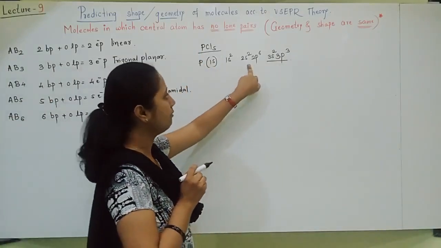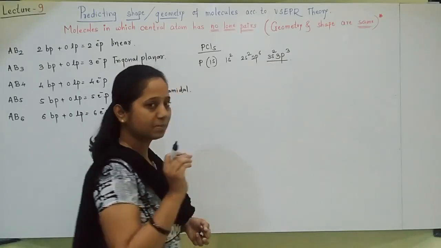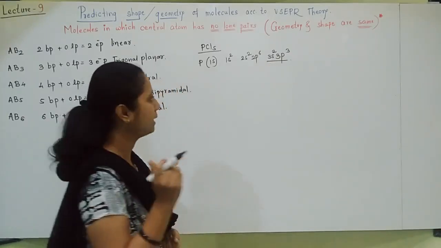The electronic configuration I have written, I have underlined only the valence shell, because electrons present only in the outermost orbit will take part in bond formation.